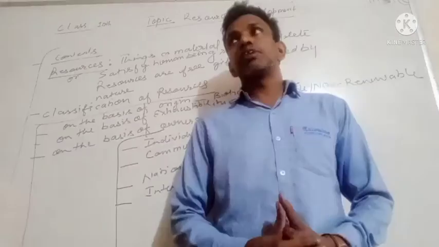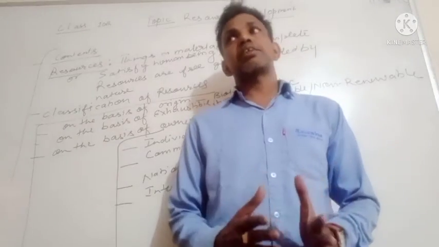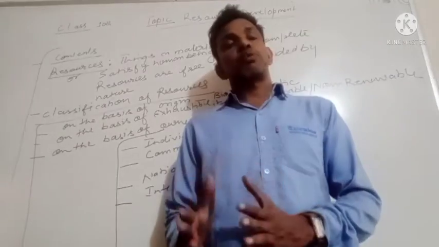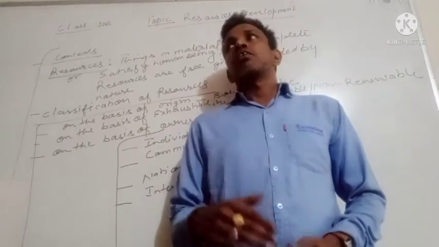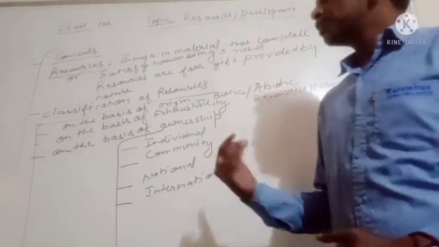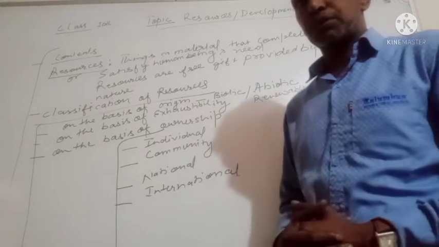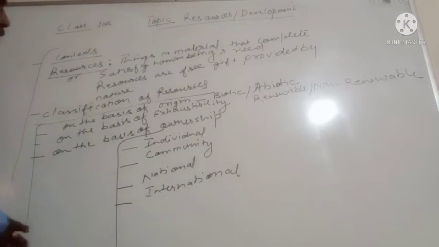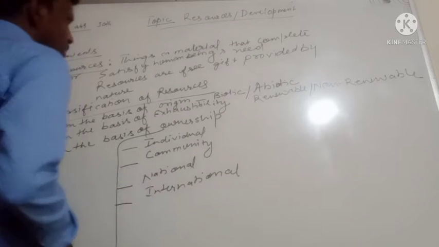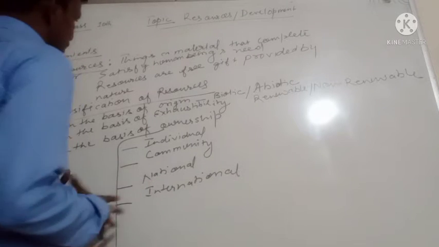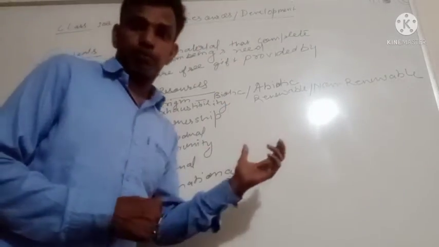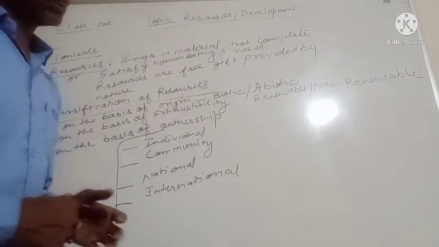Resources are the substances or materials which help to satisfy human beings' needs. So here we are going to discuss resources. See on the board whatever has been written. Resources are the things or materials that complete or satisfy human needs. Resources are a free gift provided by nature. All the things or materials which we get from the environment are also called resources.